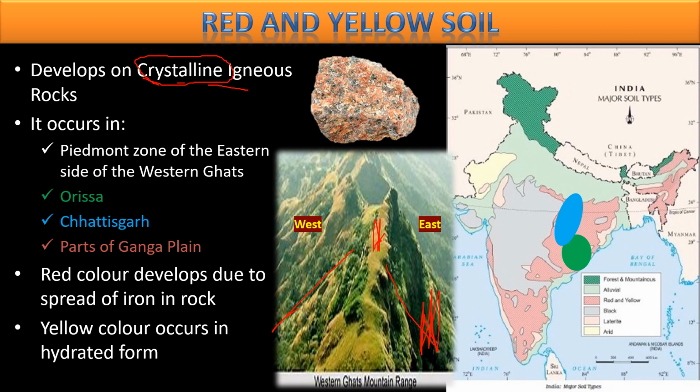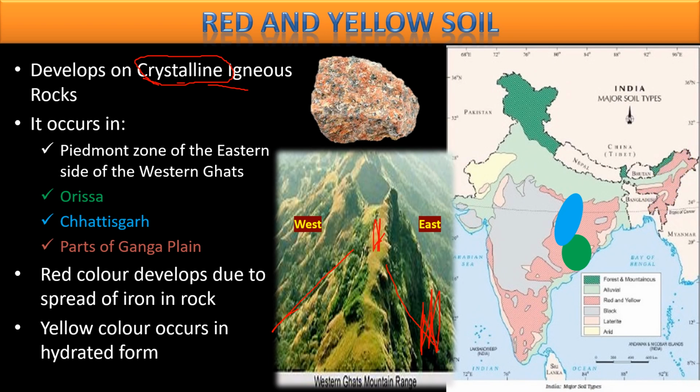मतलब जब ये soil गीली हो जाती है तब yellow दिखाई देती है, और जब ये गीली नहीं normally रहती है, सूखी रहती है, then it appears red. Why does it appear red? Because of the iron content. And when it is wet, it appears yellow. Wet yellow. Okay, remember this. So this is only about this soil. All these points will help you to write your 3 marks question.